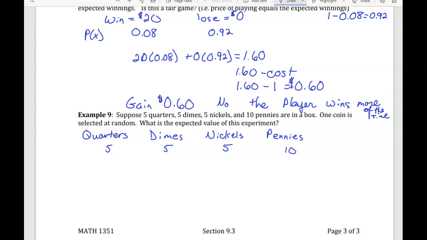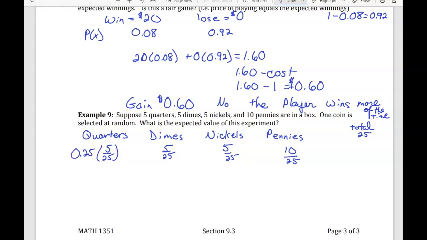So that means that there are a total of 25 coins. So the probability of drawing a quarter is 5 out of 25, 5 out of 25, 5 out of 25, and 10 out of 25. So that's the probability of drawing each one of these. Then what I'm going to do is multiply each one of these by their value.